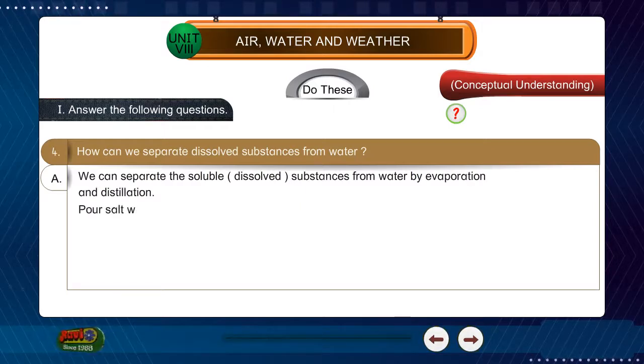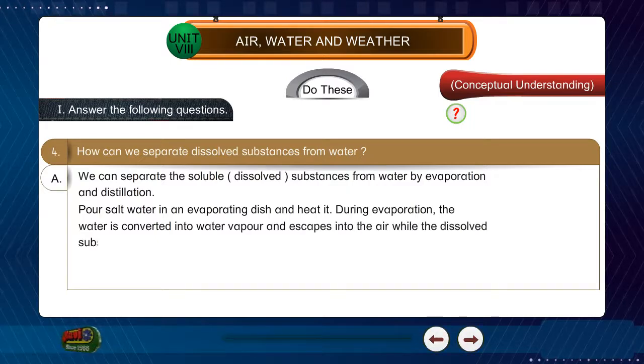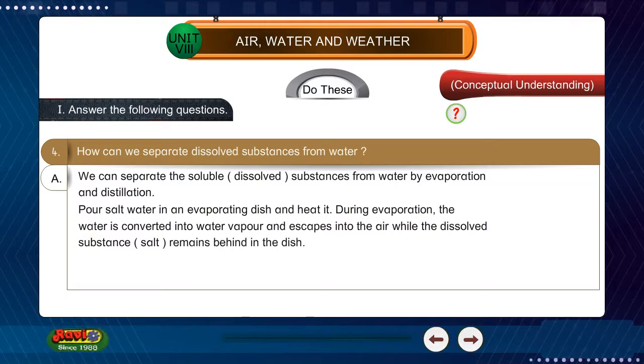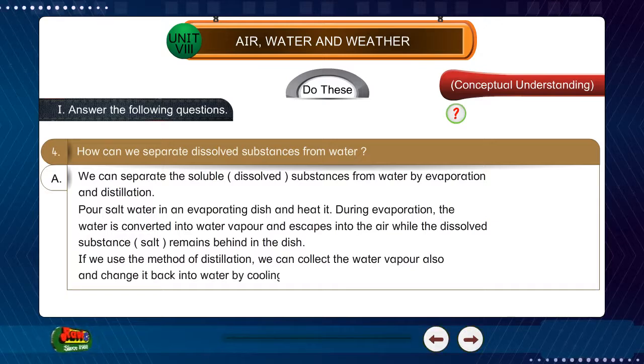Pour salt water in an evaporating dish and heat it. During evaporation, the water is converted into water vapor and escapes into the air, while the dissolved substance, salt, remains behind in the dish. If we use the method of distillation, we can collect the water vapor also and change it back into water by cooling.